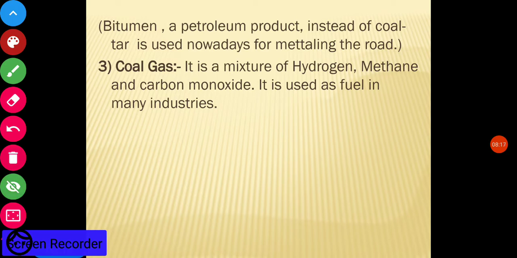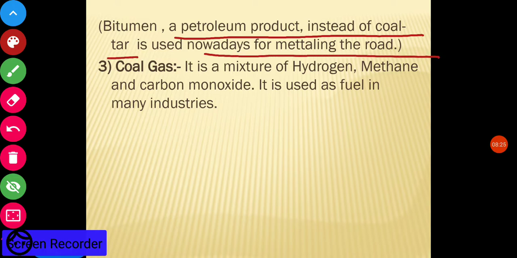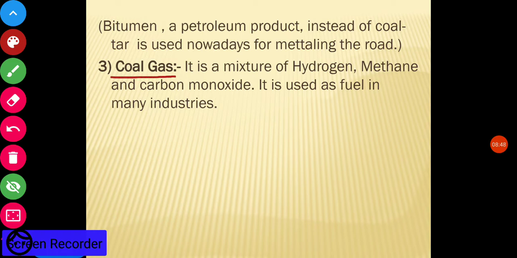Now, bitumen. Bitumen is a petroleum product. Instead of coal tar, it is used nowadays for metalling roads. आप लोगों ने देखा होगा पहले सड़कों पर रोड्स को बनाने के लिए कोल तार, एक ब्लैक कलर का डार्क मटेरियल यूज़ किया जाता था. But nowadays, instead of coal tar, bitumen, which is a petroleum product, is used for metalling the road. The next product is coal gas. It is a mixture of hydrogen, methane and carbon monoxide, and it is used as fuel in many industries.